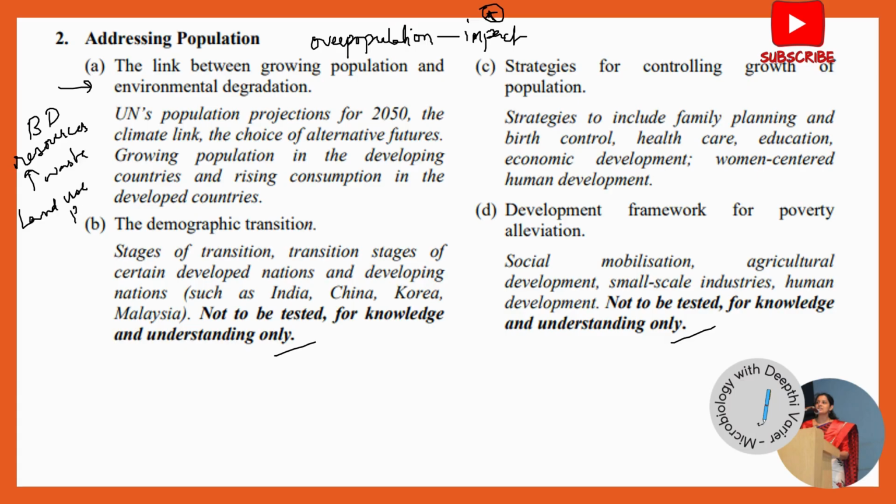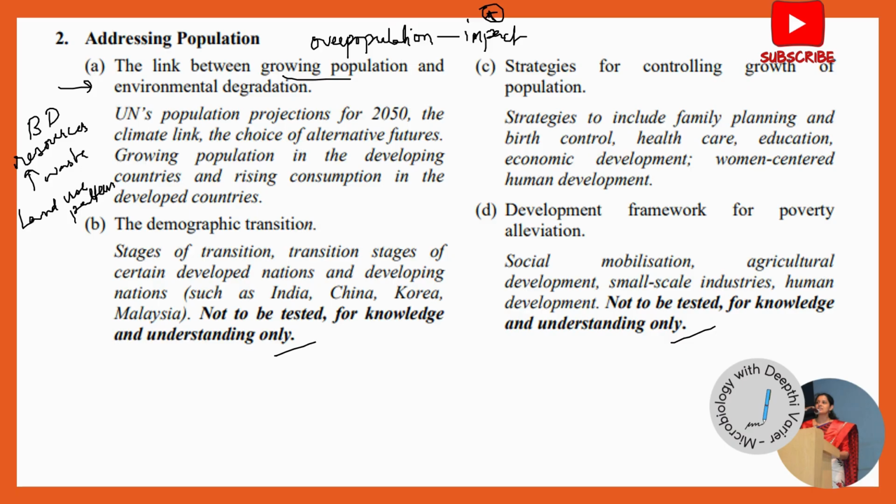All of these are the impact of overpopulation, the impact of growing population. So they may either ask you as impact, or they may ask you to give a correlation between the population explosion and environmental degradation. You need to talk about what impact it has. This is something that has been asked in many papers.